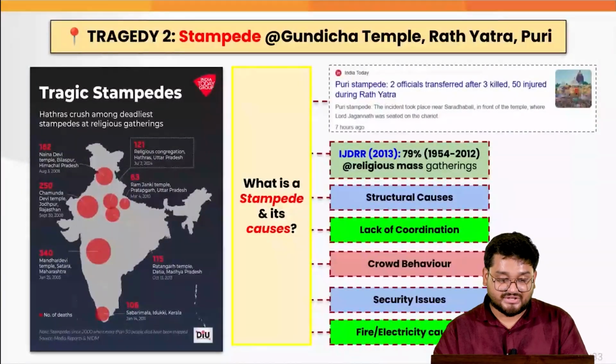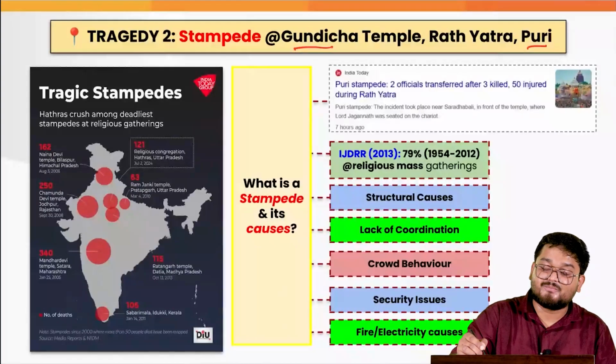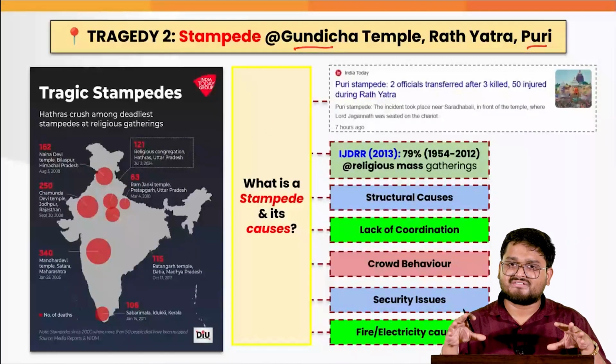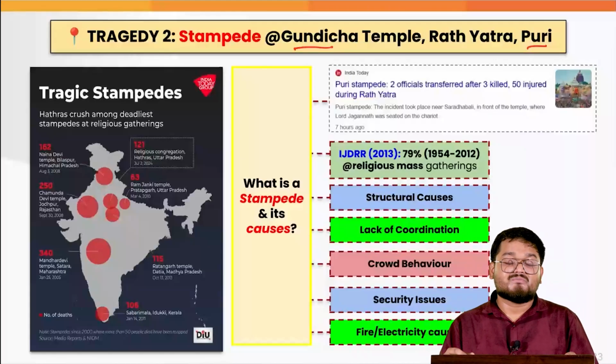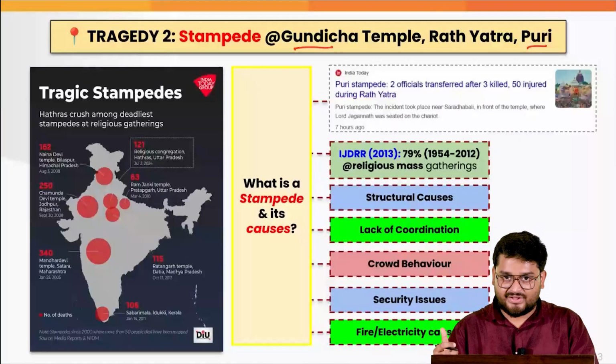Now coming to the second one, that is the stampede event which took place at Gundicha temple at Puri during the famous Rath Yatra. While Rath Yatra is a very sacred festival not only for Puri but for the entire world, we see mass gatherings during Rath Yatra at Puri.